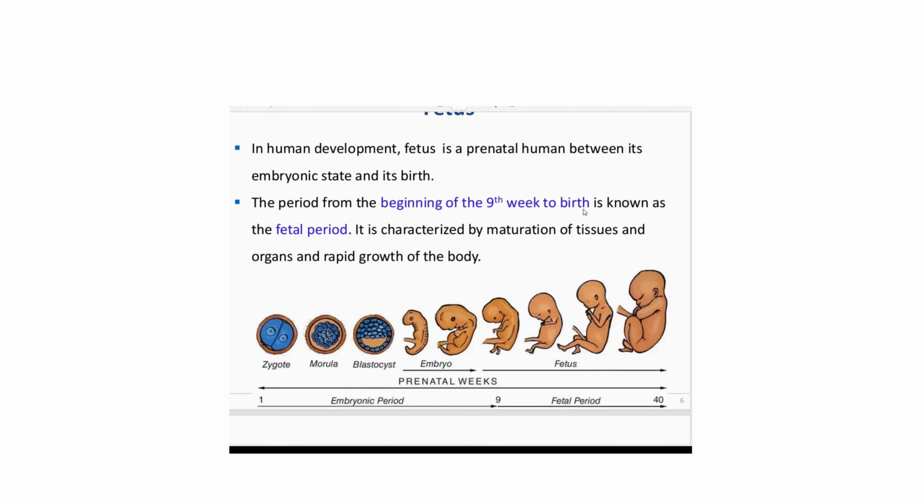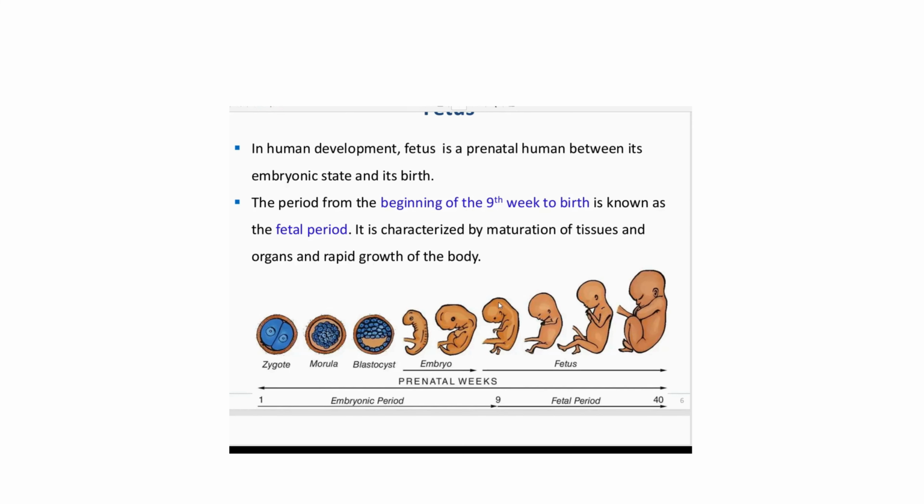Fetus, right? In human development, fetus is the prenatal human between its embryonic stage and its birth. The period from the beginning of the ninth week to birth is known as the fetal period, right? Not a fatal period, fetal period. It is characterized by maturation of tissue and organs and rapid growth of the body.